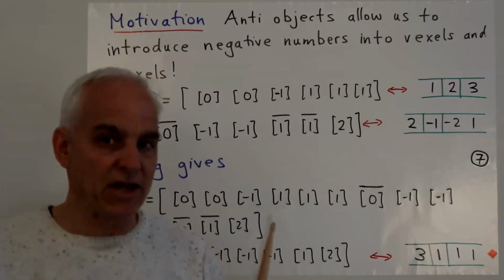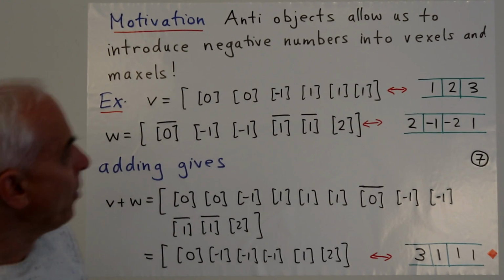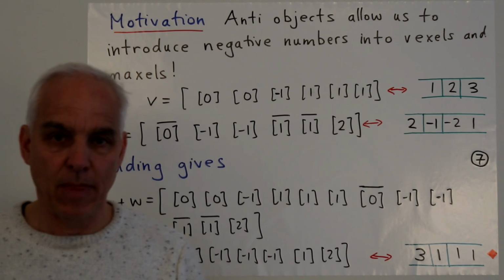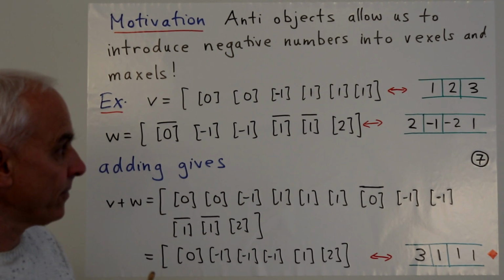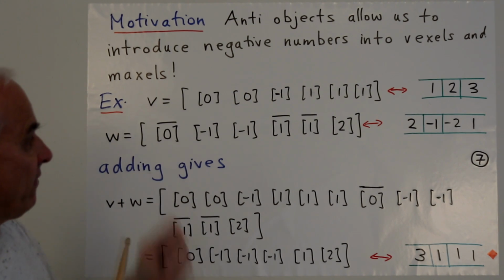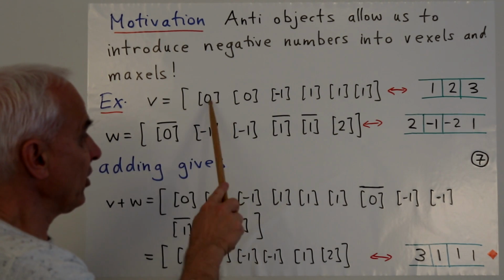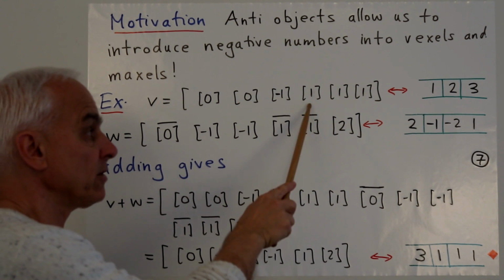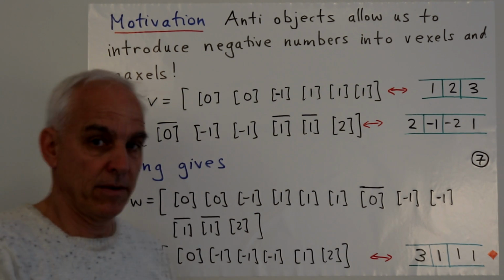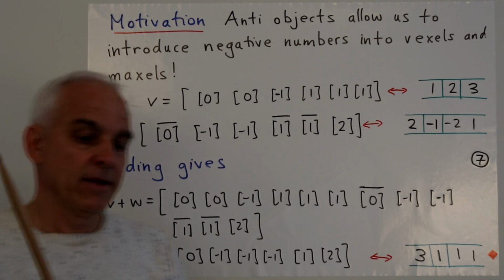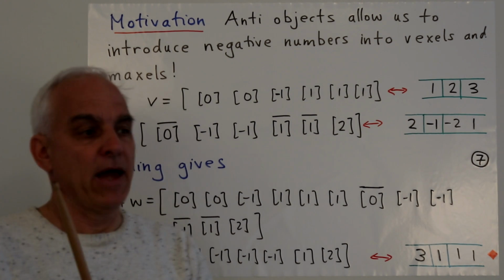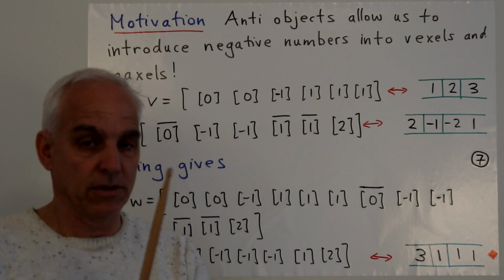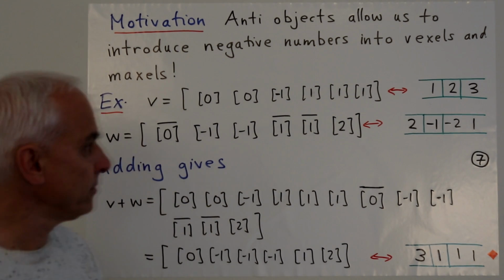So let me give you some motivation for why we want to do this. Anti-objects allow us to introduce negative numbers into vexels and maxels. Here, for example, is a vexel. It is an M set consisting of singletons: the singleton 0, the singleton 0, the singleton minus 1, the singleton 1, the singleton 1, the singleton 1. These are singletons from integers, which means they are lists whose elements are integers, but just a list with one element.